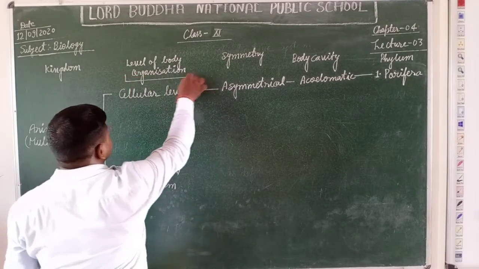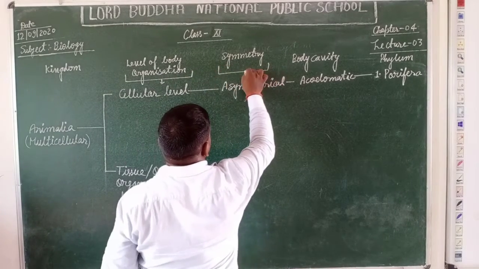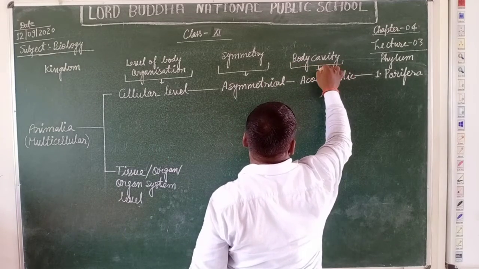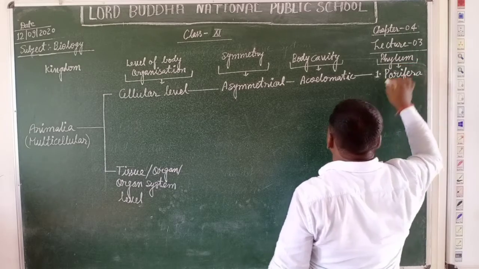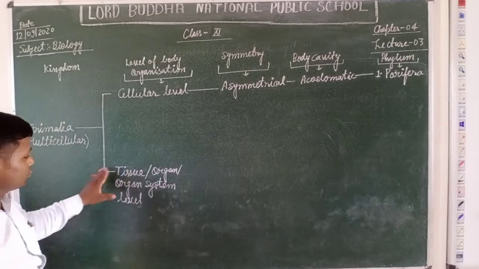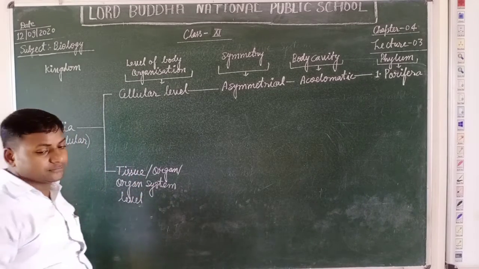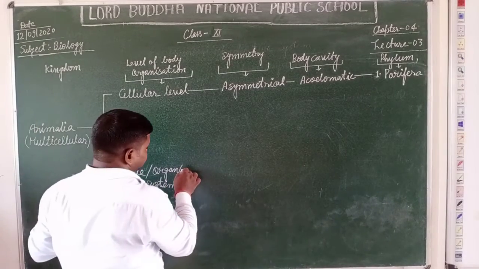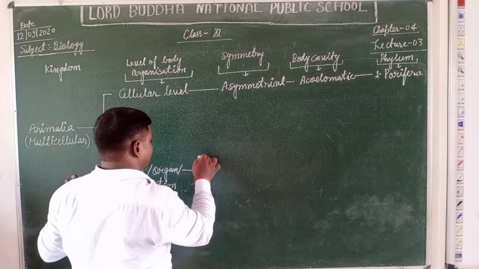Now students, this indicates the kinds of basis of classification. Now we are going to describe the tissue or organ system level of body organization. Then students, there are two types of symmetries found in such organisms.